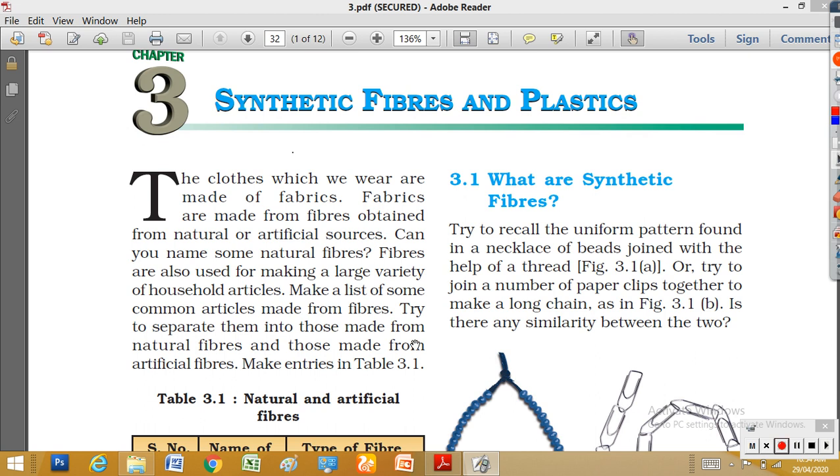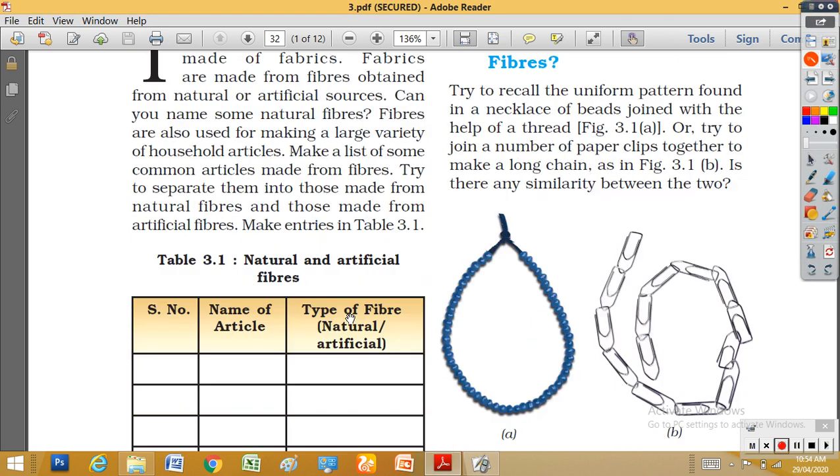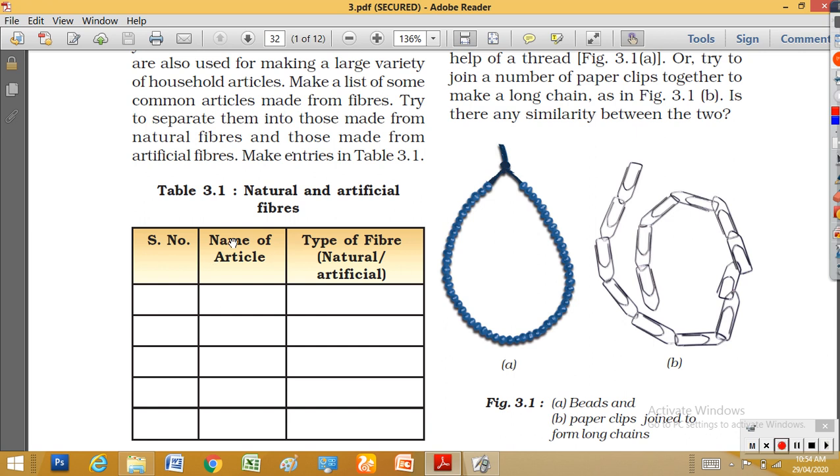Coming back to this chapter, here is a chart. Name the article, the type of fiber used to make that article, and whether it is natural or artificial.